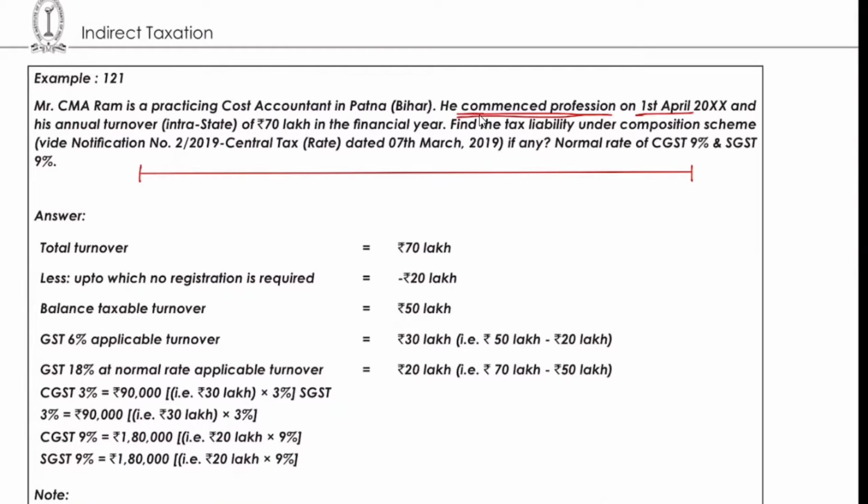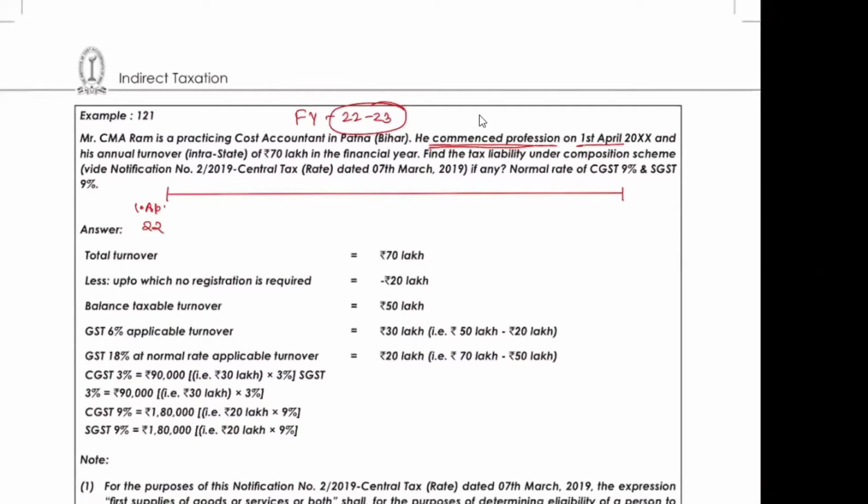No. And the truth is, no one does get registered. So on 1st April, let's take our own financial year, 22-23, 1st April 2022 was the time when he started his business. They have given the time till the end of the financial year, 31st March 2023. This is the end.